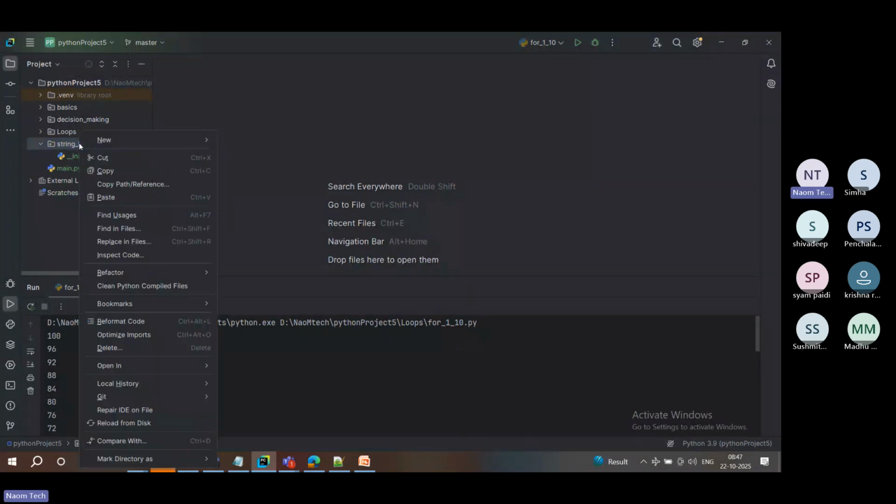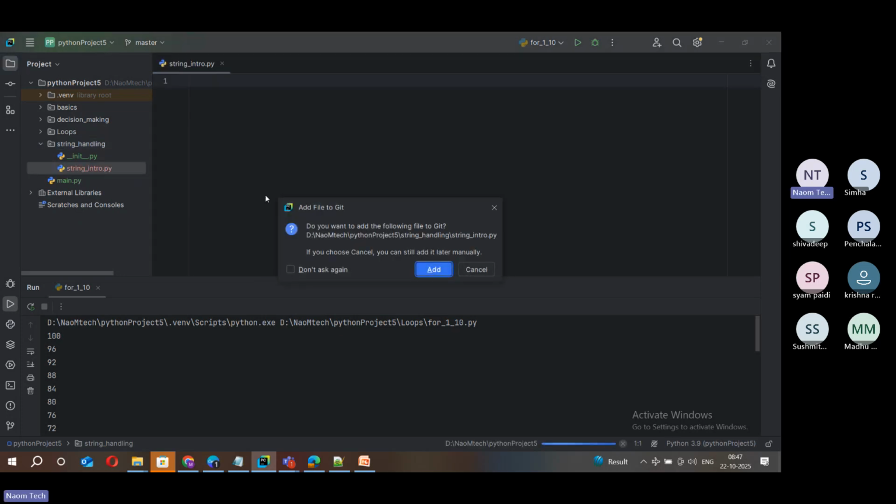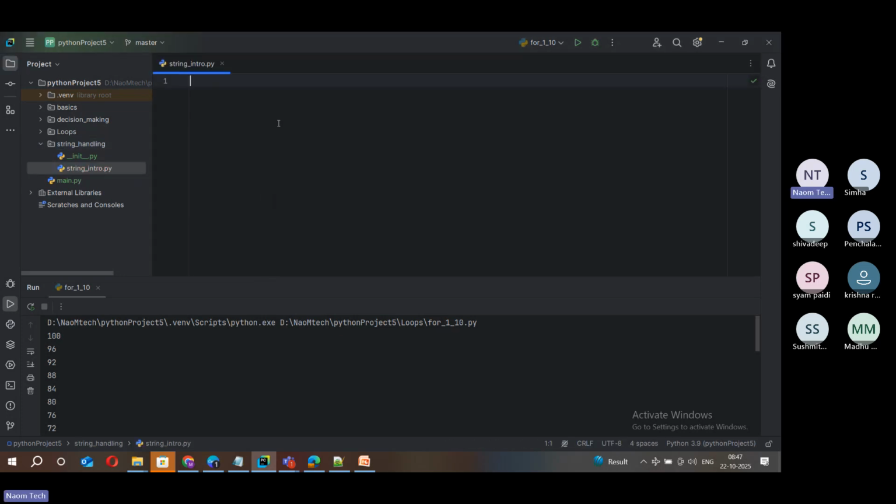So now what is the program I am going to do? I will name it string intro. What is the basic thing we should test with a string? Suppose I take a string S1 and put in something. This is a simple string, and we can declare that in different ways. Let me declare it all different ways.